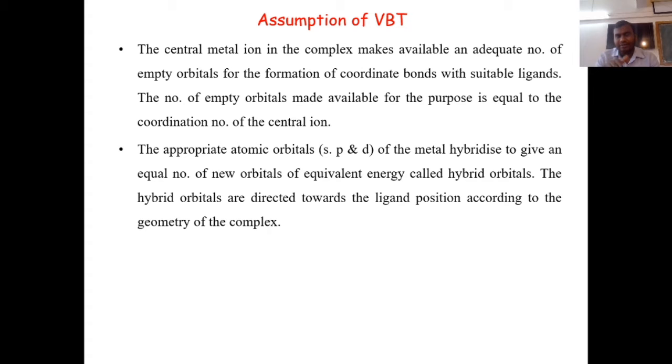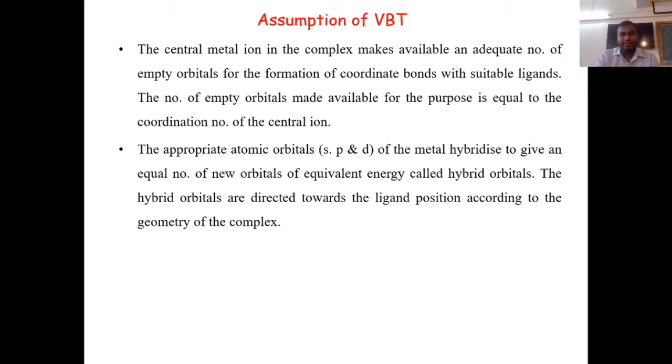But when they undergo hybridization they give a new equivalent set of orbitals of equivalent energy, called hybrid orbitals, and these hybrid orbitals are directed towards the ligand positions according to the geometry of the complex.